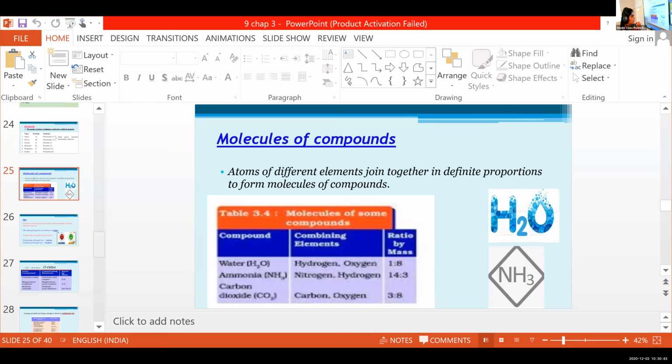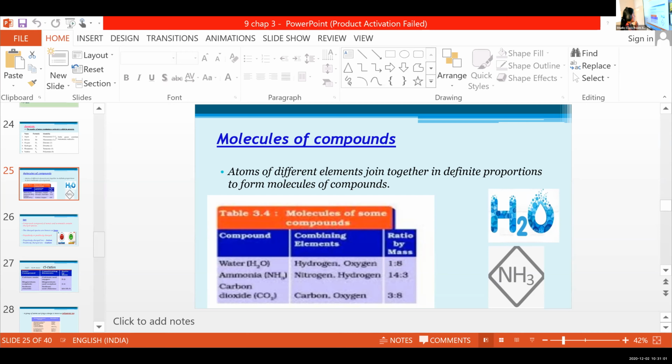Molecules of compounds. We learned about molecules of elements, right? In the case of molecules of elements, atoms of the same elements join together in definite proportions to form molecules.